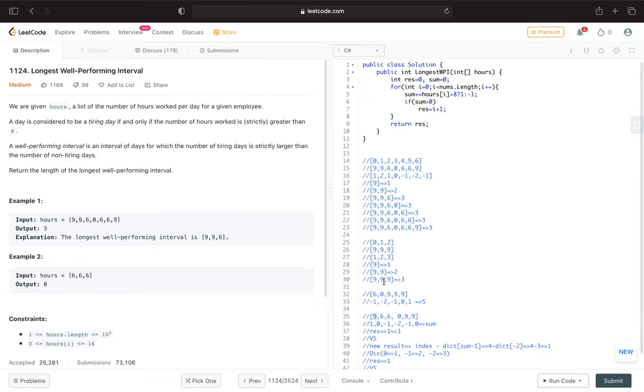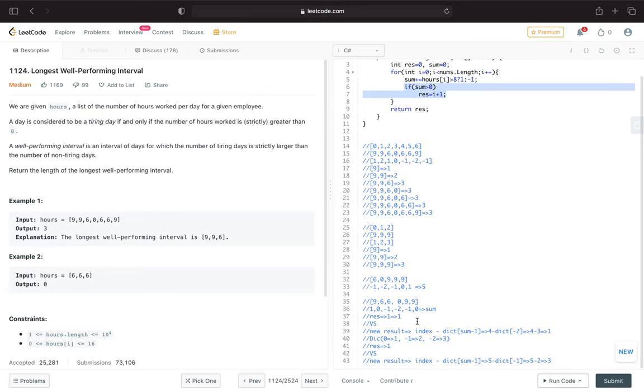sum will be greater than 0 only at this index 0. At that time, we will have index 0 plus 1 is gonna be 1. Result is 1, so we will get 1. But actually, we want 3 because the longest well-performing interval is gonna be 0,9,9. So that length is gonna be 3, right? Instead of getting 1, we must get 3 for this case. So this approach is not enough to solve every test case.